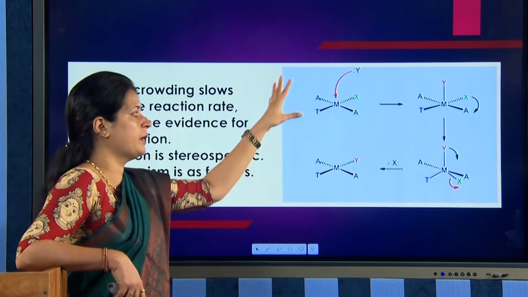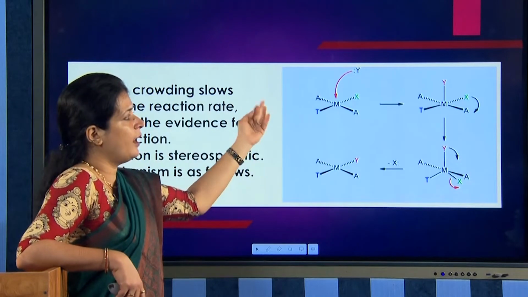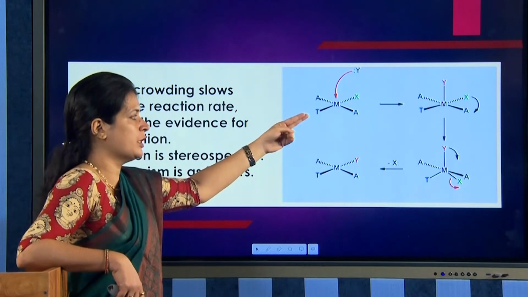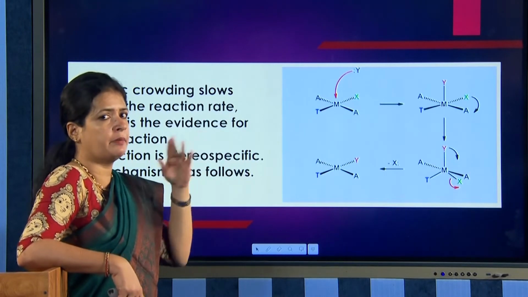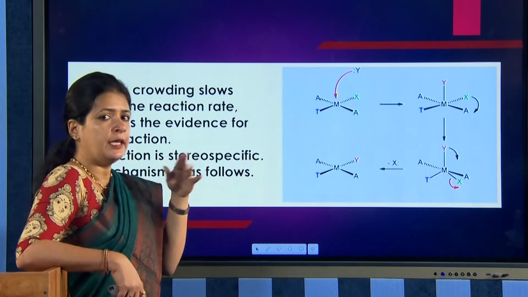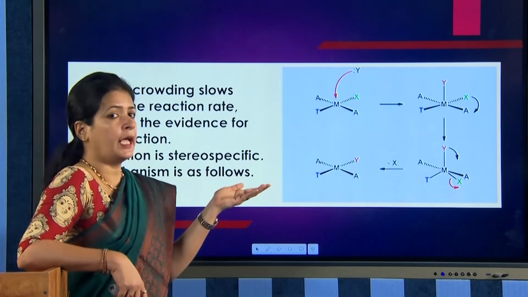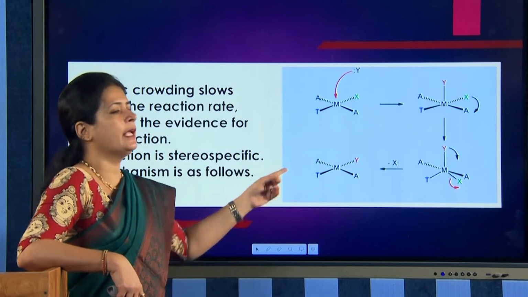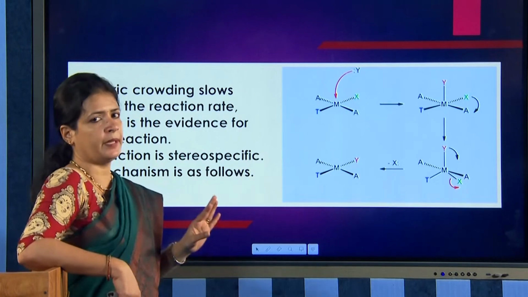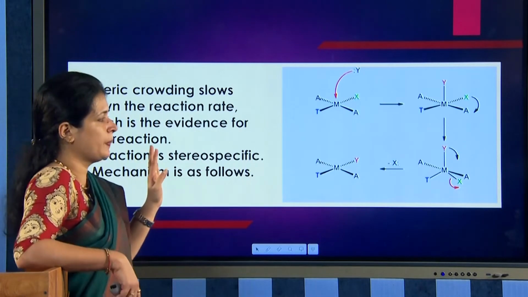Now we have the square pyramidal intermediate, and after its formation it undergoes an intramolecular rearrangement to form a trigonal bipyramidal intermediate, and then the leaving ligand X leaves the complex. This is how the mechanism happens.